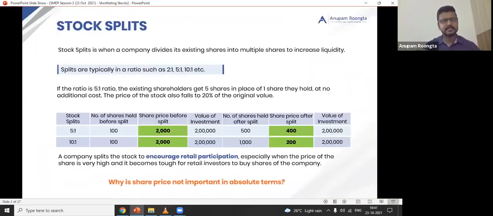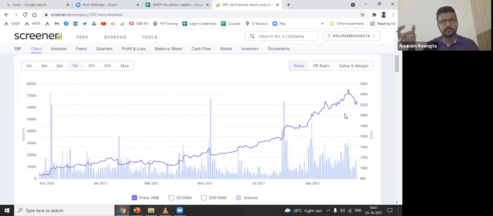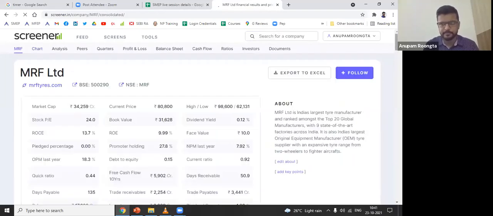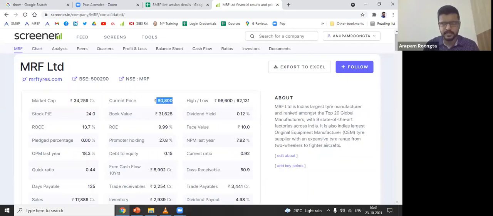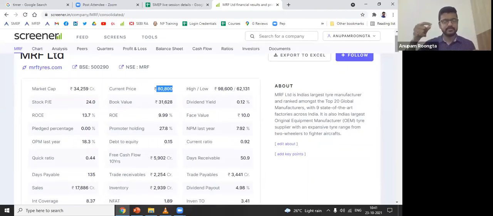Now, this is the reason share price is not important in absolute terms. There are some shares who will split or do bonus. There are some shares who will not do that. Does it mean one share is expensive, other is cheap, from valuation point of view? No. Look at this share. You must have heard of, seen the price, MRF. Trading at 80,000 rupees, right? So it's a very expensive share. MRF was expensive 5 years back also, 10 years back also, 15 years back also. Because they have never done a split or bonus, and that's why the price always kept on rising because the company was doing good, right?